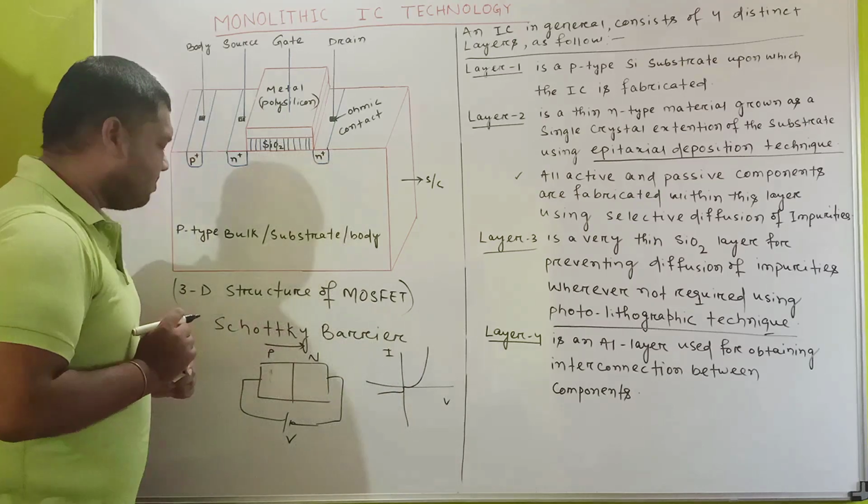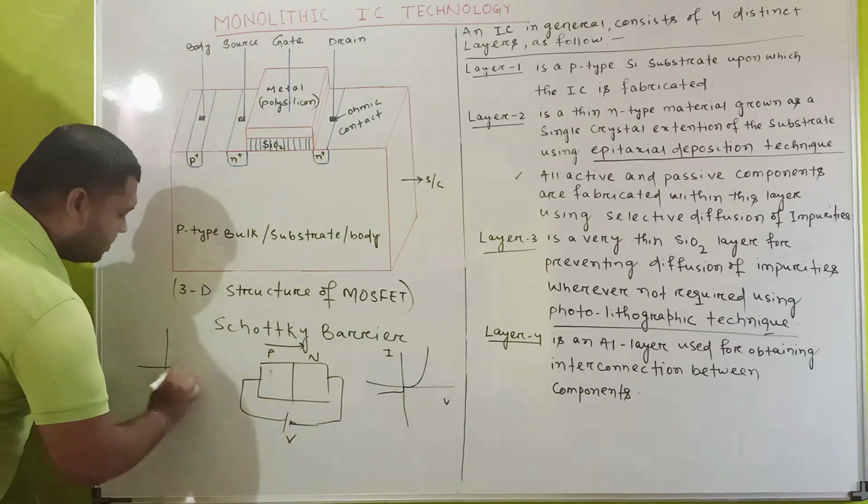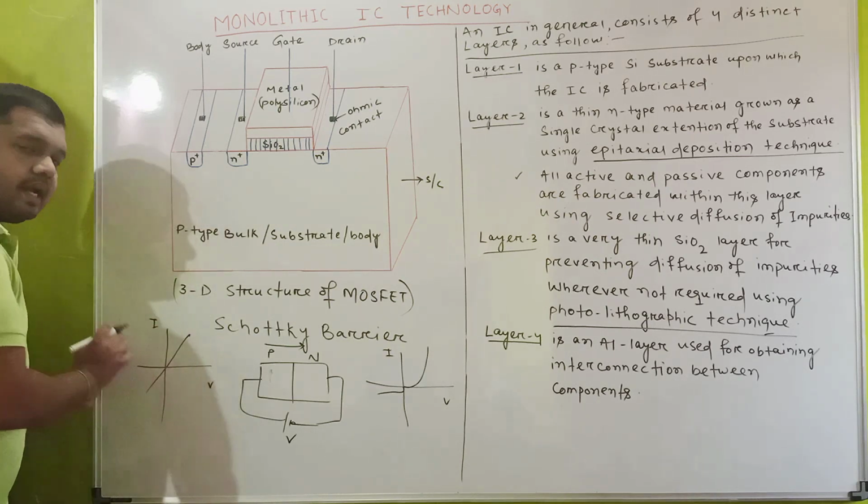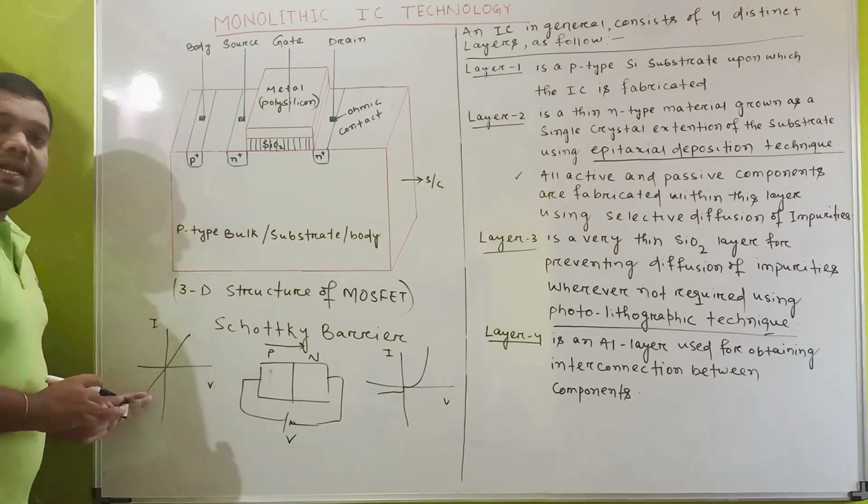But in the case of ohmic contact, if we draw the VI characteristic curve, it allows current in both the positive side and the negative side.